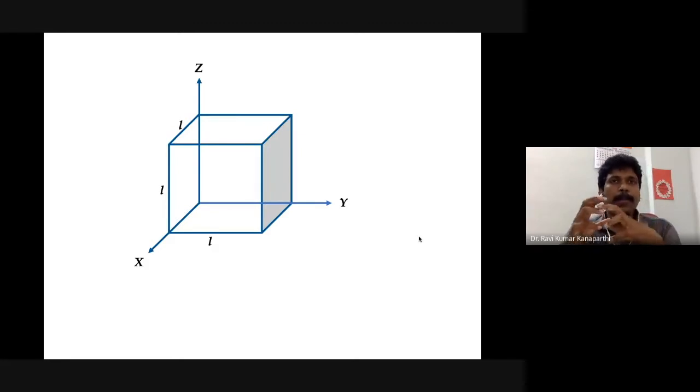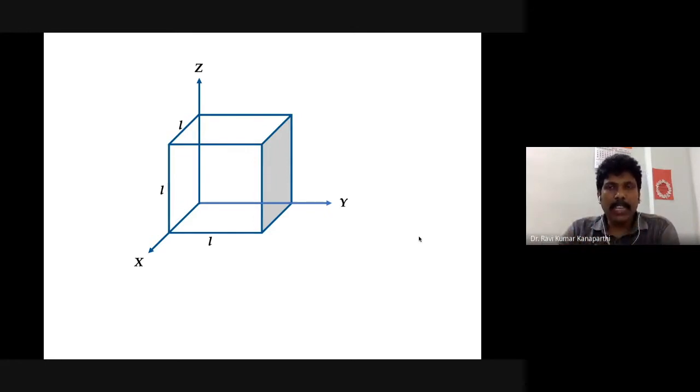Now, to understand the ground state wave function of a particle confined to a cubical box, it is the product of these three. Now we understood, it is the product of three wave functions, as if the particle is moving with respect to the three directions. Now, how would the product be?